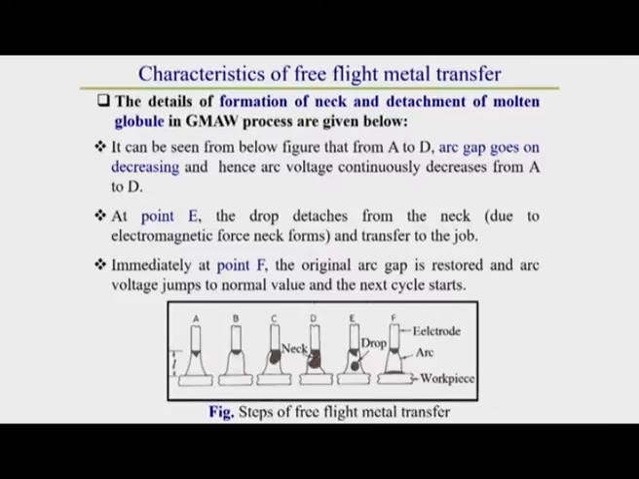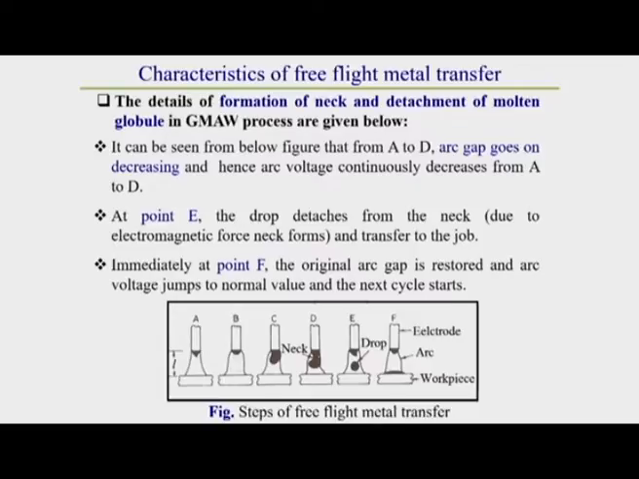Now here we will see how the drop transfer occurs and what its current-voltage characteristic is in case of free flight metal transfer. That we will observe first, and after that we will go for other categories and see how the characteristics look. First, we will discuss the details of neck formation and detachment of the molten globule in the GMAW process.